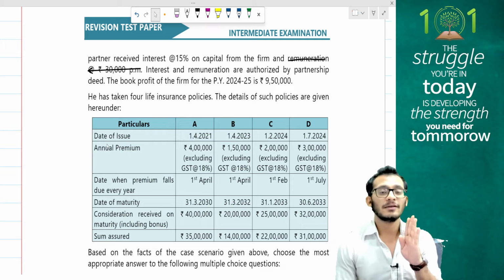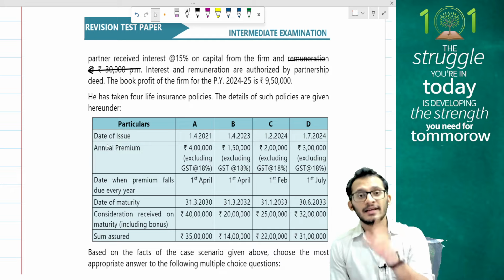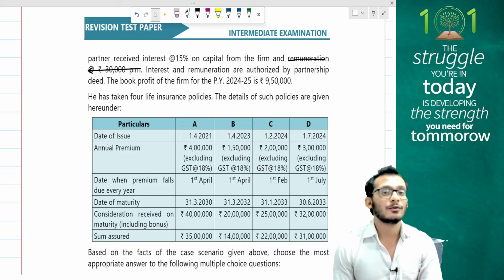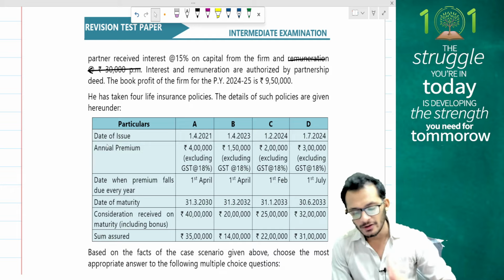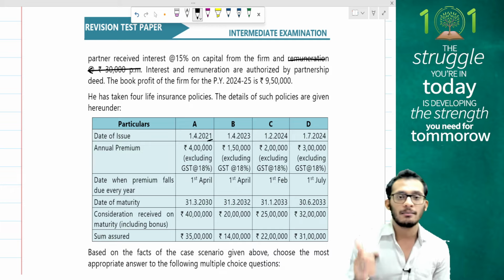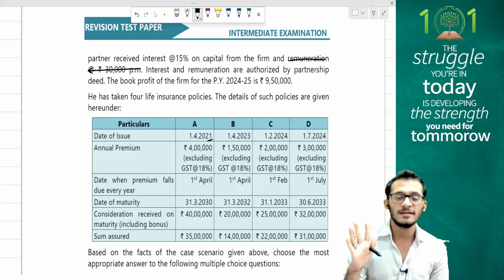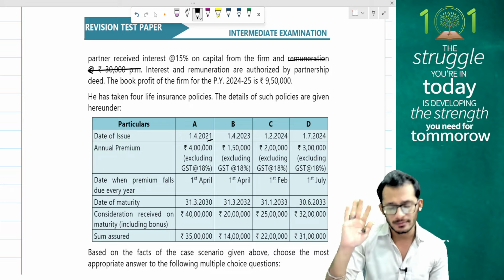If there itself something is taxable, then the policy is anyway taxable. If a policy becomes exempt, that is when the limit of 5 lakh rupees on an annual premium level comes in. Yes, so let's keep that in mind before we go forward. Let's look at the date of issue. The first case is the date of issue of 2021. Now, the new amendment of the 5 lakh rupees premium is only applicable from 2023. So the 2021 policy is anyway exempt to that extent. Let's keep that in mind.